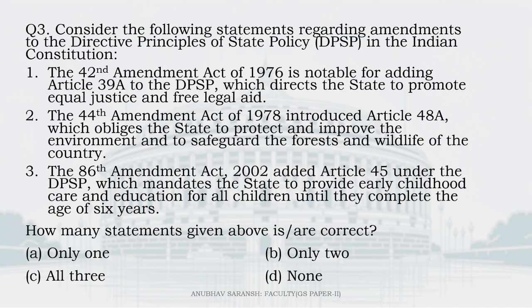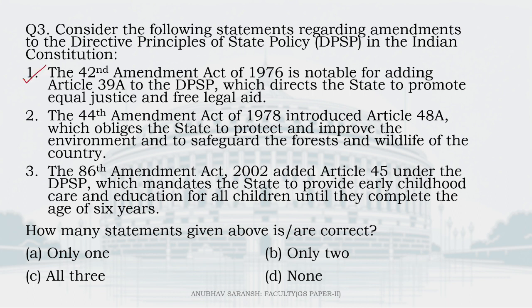Moving on to question number 3. Consider the following statements regarding amendments to DPSP in the Indian Constitution. The 42nd Amendment Act of 1976 is notable for adding Article 39A to the DPSP, which directs the state to promote equal justice and free legal aid. Yes, absolutely correct.